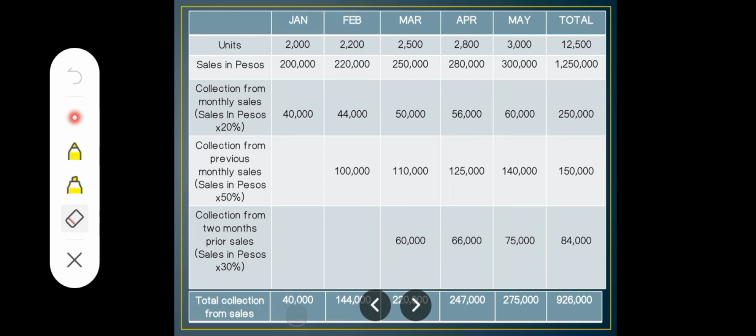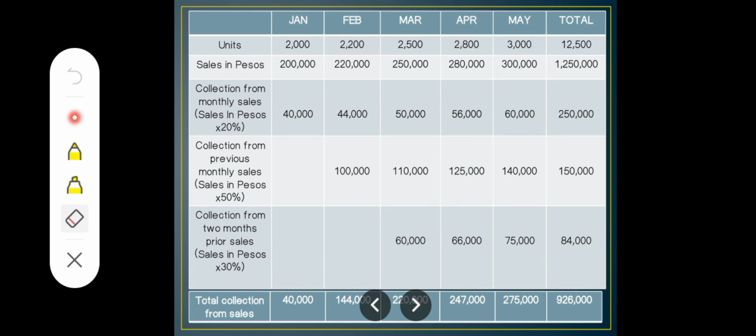So here, the total collections from your monthly sales. You add it starting from collection from monthly sales, which is January at 40,000, February at 144,000, March is 220,000, April is 247,000, 275,000, and lastly, here in total collections, the total units from January to May, you add them, then you get the total units sales in pesos, and then you add everything. That gives you the total collection from your sales.